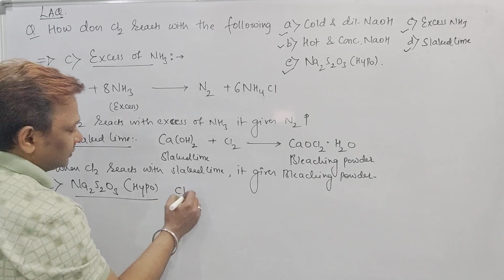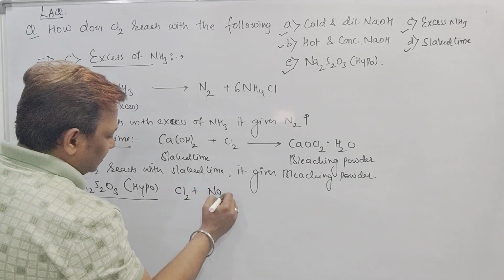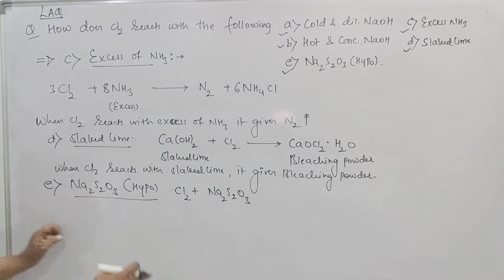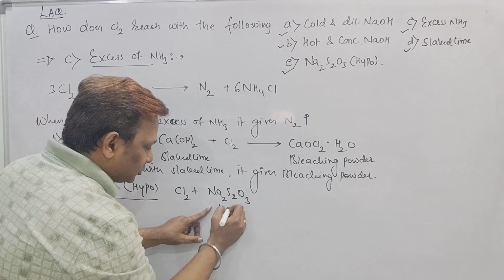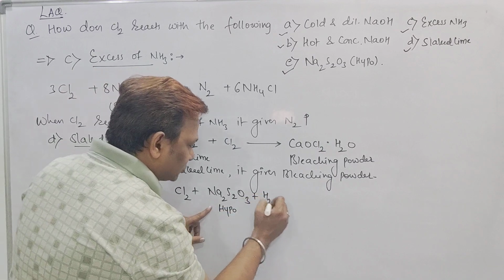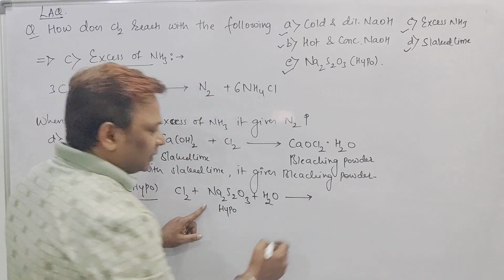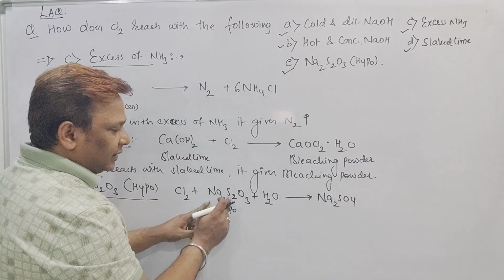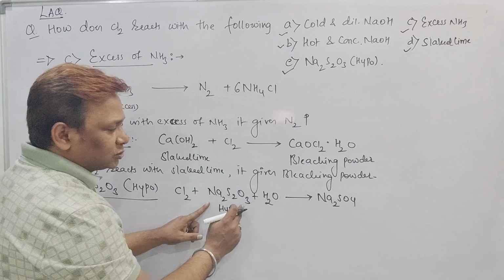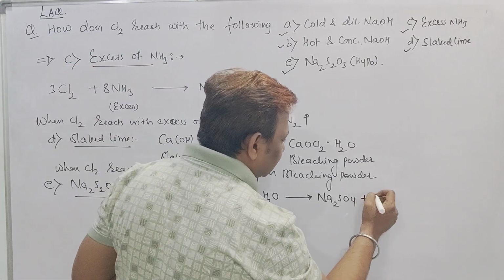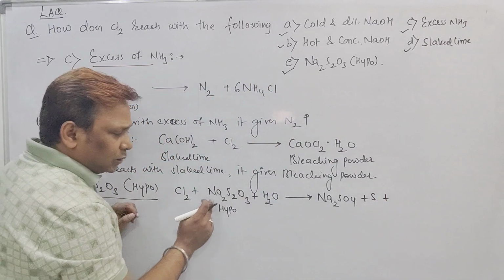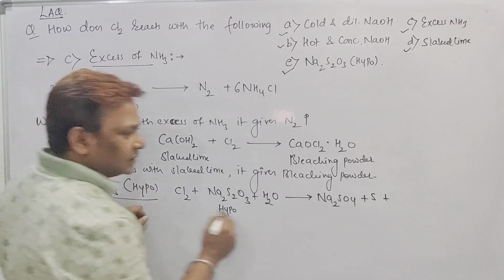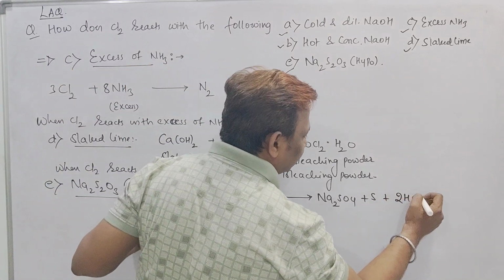I will show you. Cl2 plus Na2S2O3. But hypo means I should make it in solution form. So obviously I should add water to it. So what will happen, beta? It will be converted into its sulfate. See, Na2S2O3, 1 O is added, giving SO4. One sulfur came out, it is sulfur. Now Na2SO4 came, sulfur came. 2 hydrogen and 2 chlorine are left, and they form 2 moles of HCl.